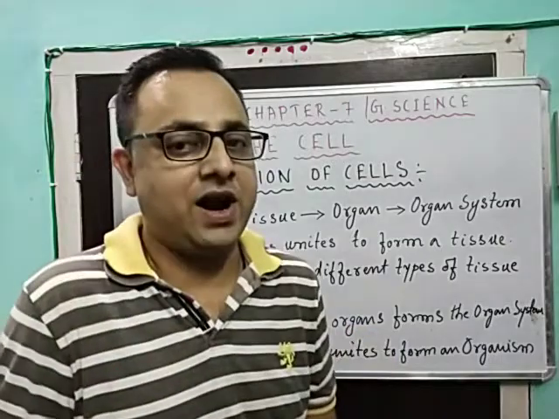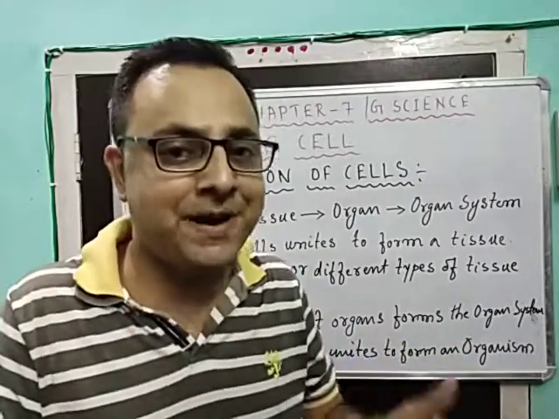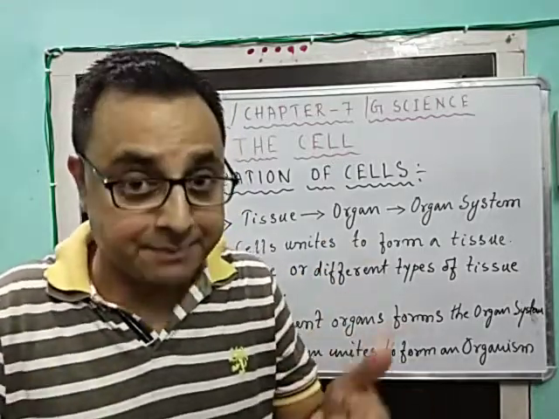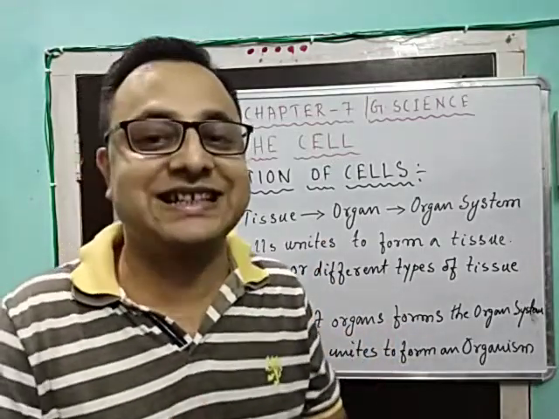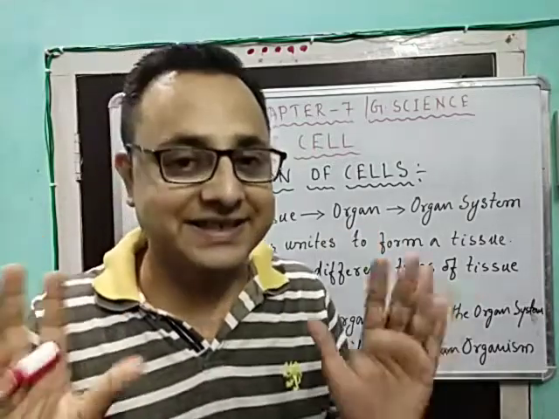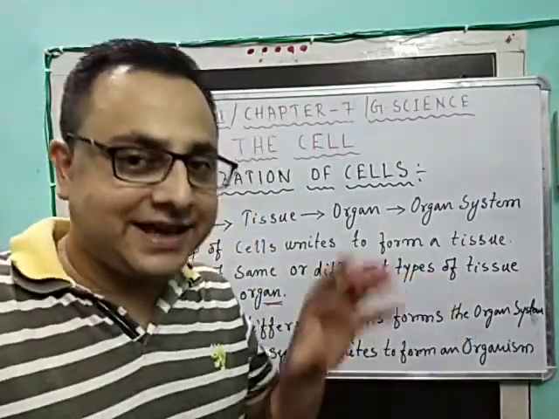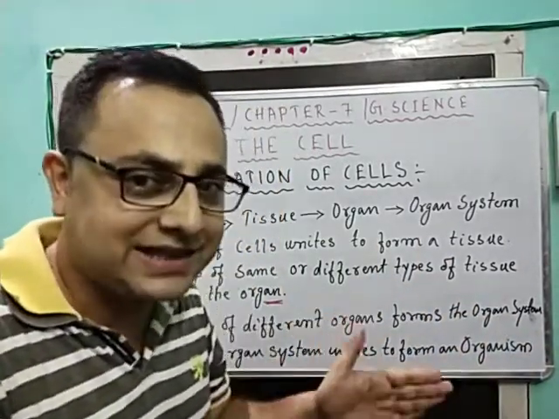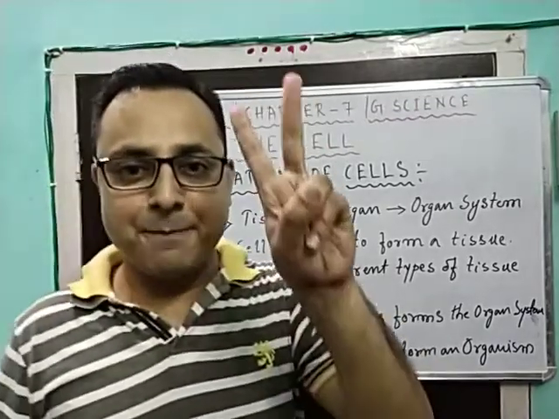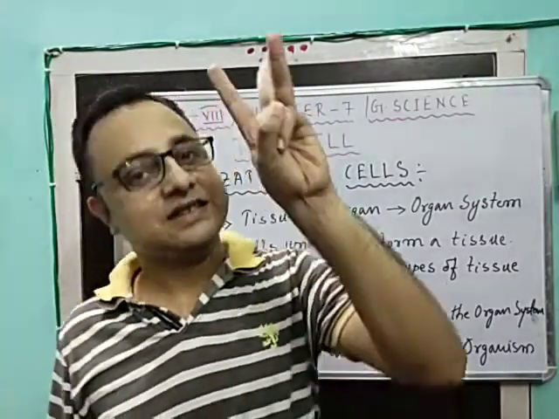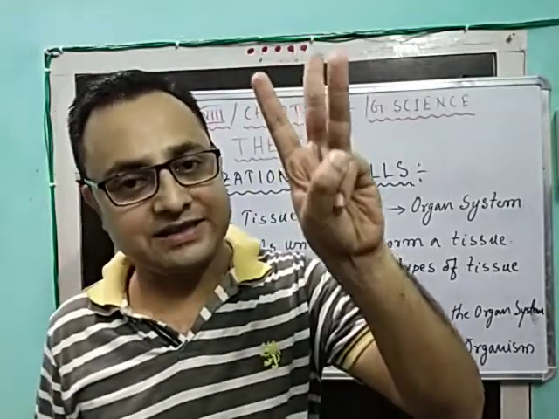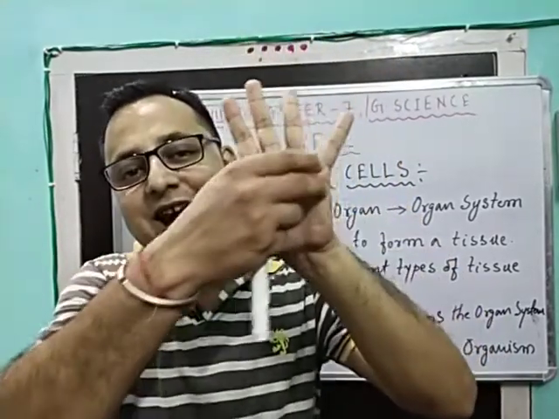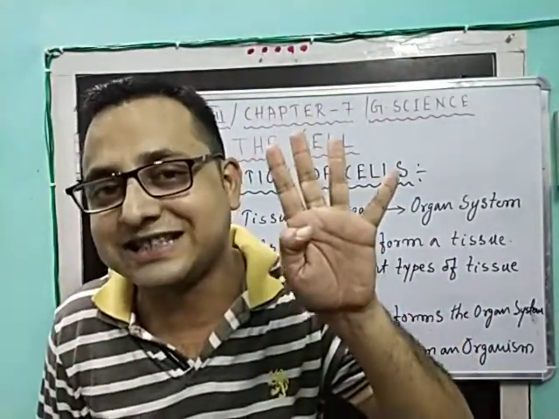So within the circulatory system, which is an example of an organ system, what are the organs? Heart is the organ. Number two, arteries are the organs. Number three, veins are the organs. Next, capillaries. The fine hair-like vessels are called capillaries.